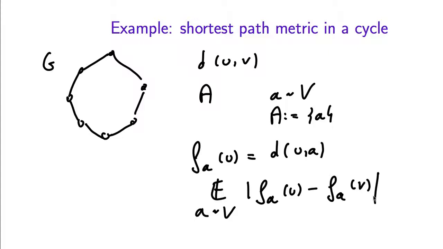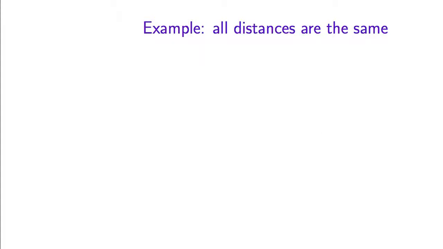But this is a calculation that you should try to do, and you can see that this expectation, up to a constant factor, is proportional to the actual distance in the cycle between u and v. So in this example, picking set A to be just a random singleton works very well. In other cases, however, this doesn't work well at all.